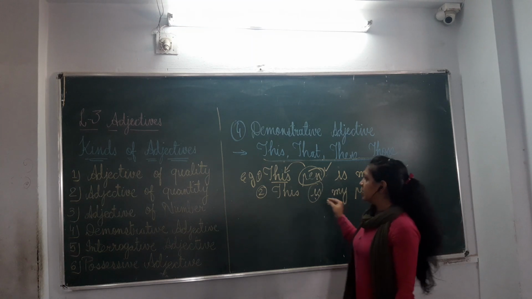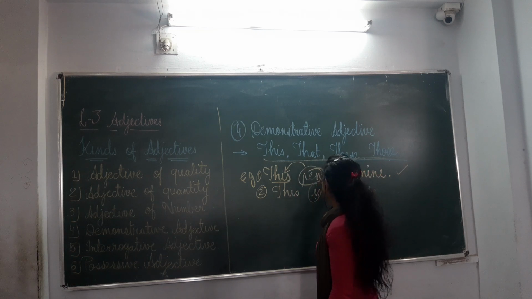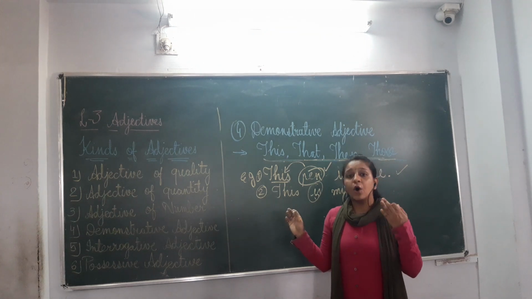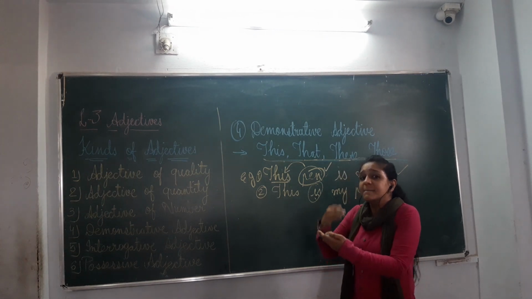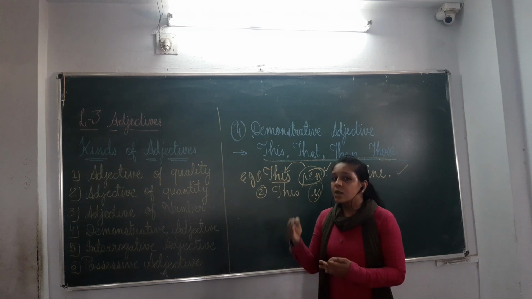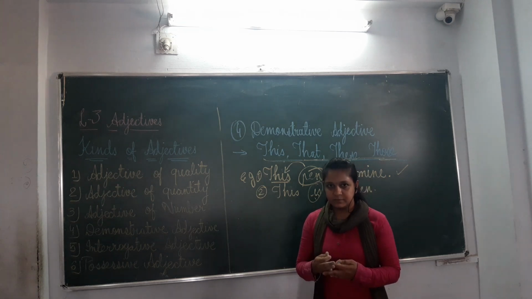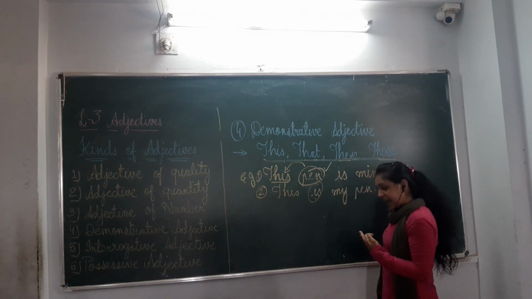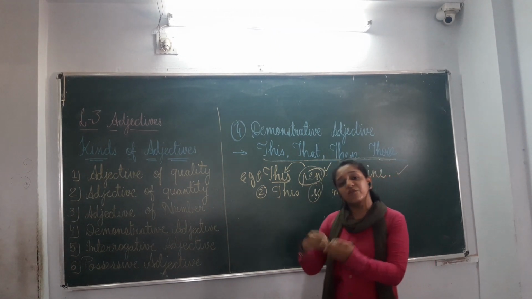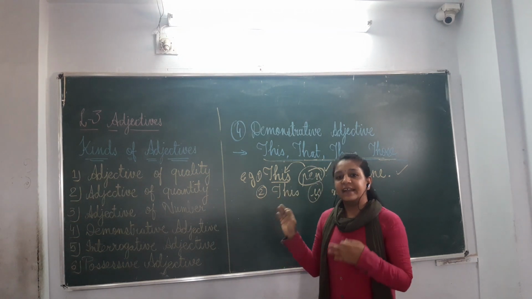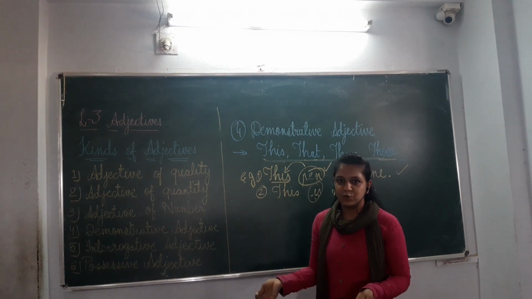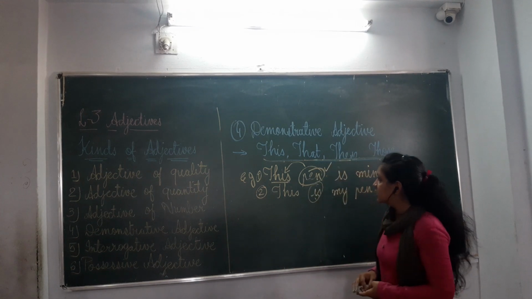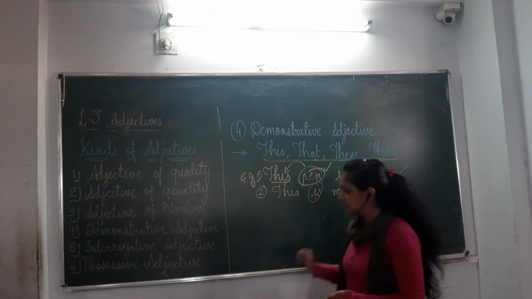Okay, when you are finding this, that, those and these in your sentence, but they are not placed just before or immediately before the noun, it is not demonstrative adjective. But if you are finding the words such as this, that, those and these immediately before the noun, at that time it is demonstrative adjective only. So hope it is clear. Let us go to next.